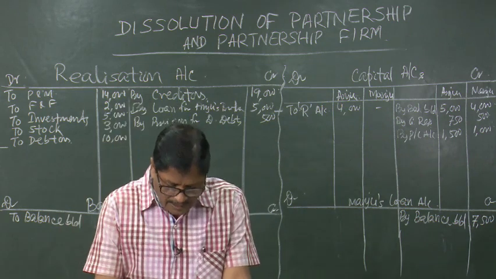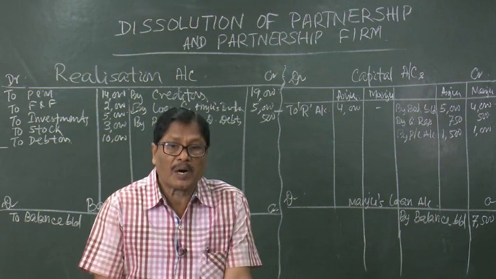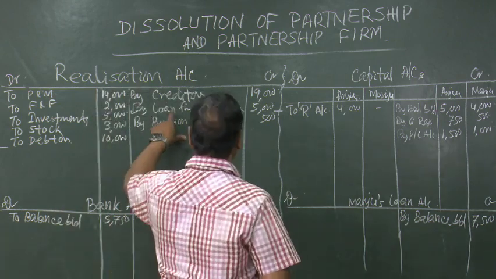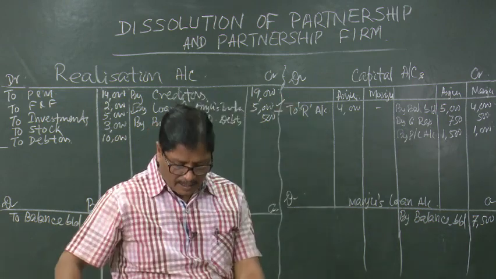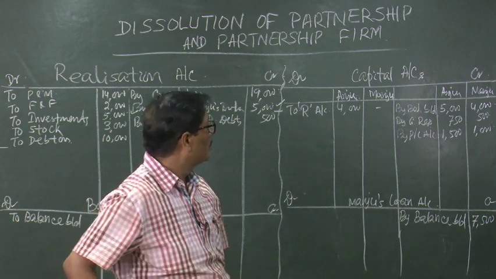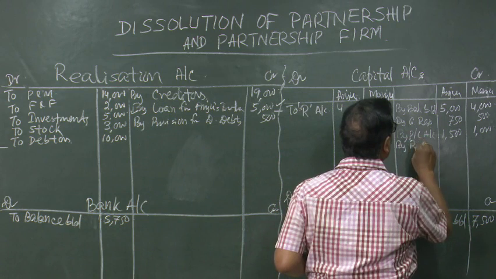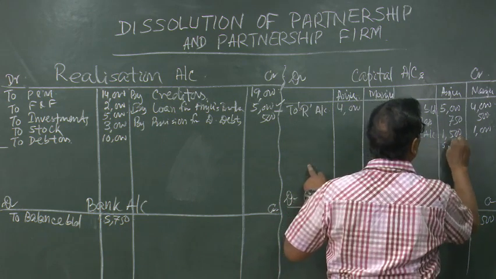Then in addition she agreed to pay the loan taken from her brother, that means for that she will be getting a credit. This loan is adjusted 5,000 rupees, that will be paid by Anju. So, Anju account will be credited by realization, for the loan 5,000.